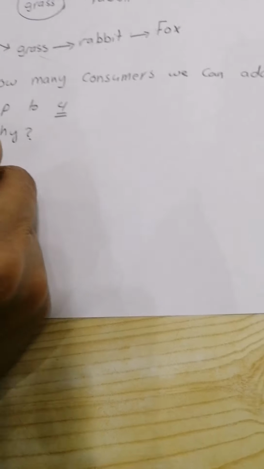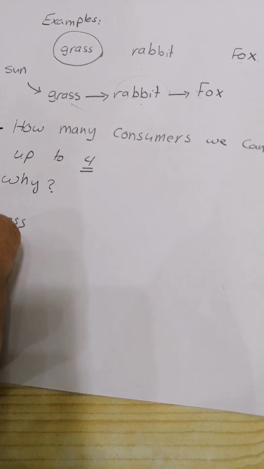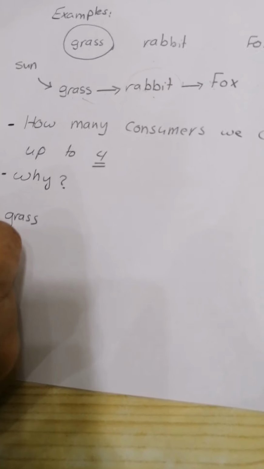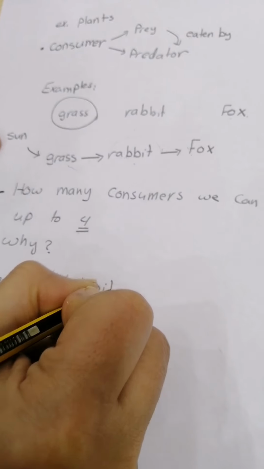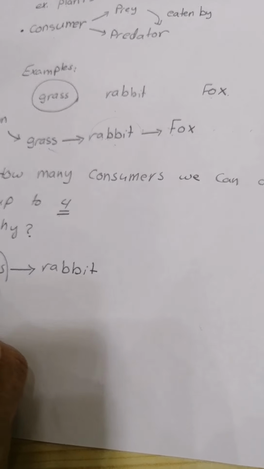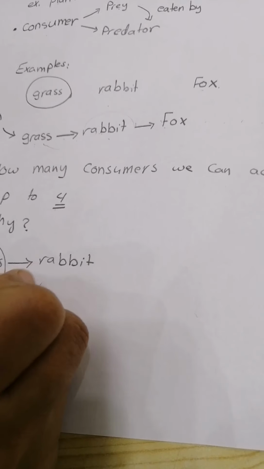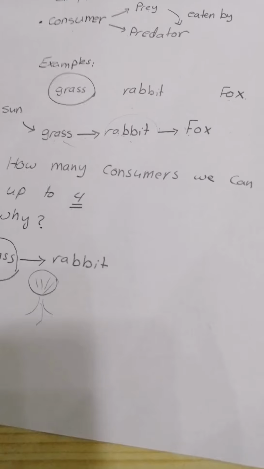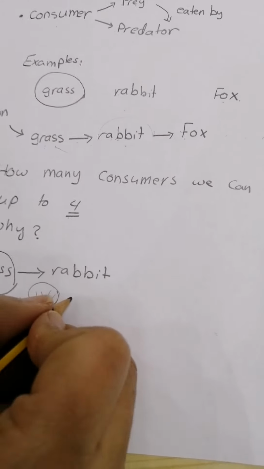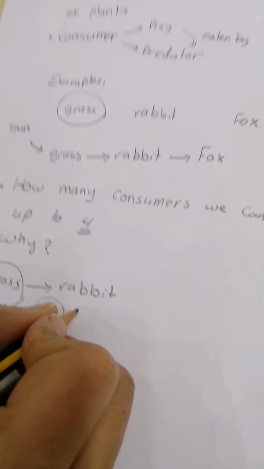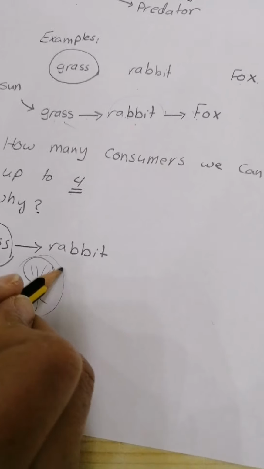So let's go to our example, grass. Grass will use, let's say, 1%. We have the rabbit. The rabbit will not eat the whole grass. It can't, for example, eat the roots. It only eats the upper part, the leaves. Okay, so here we have energy loss. Why do we have energy loss? Because the rabbit will not consume the whole plant, and the rabbit cannot digest the whole plant.